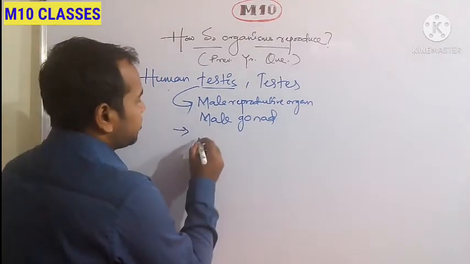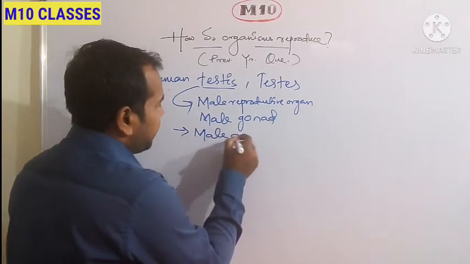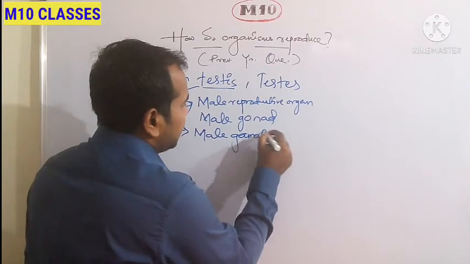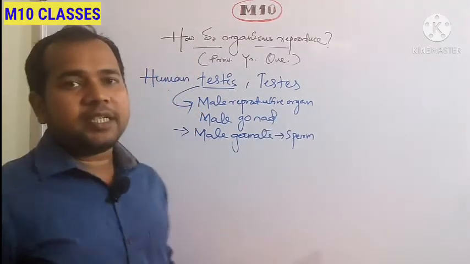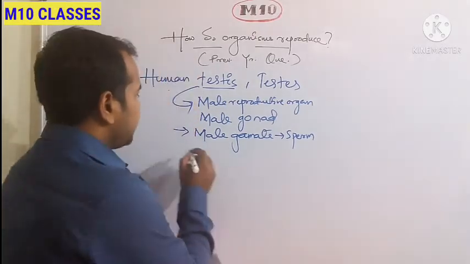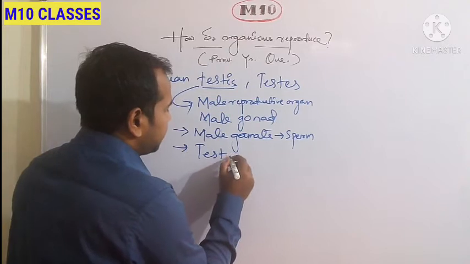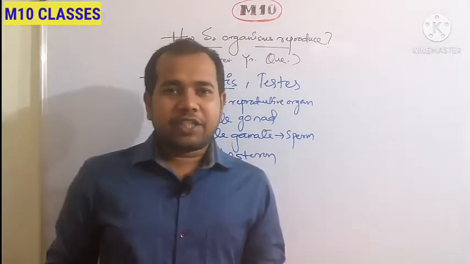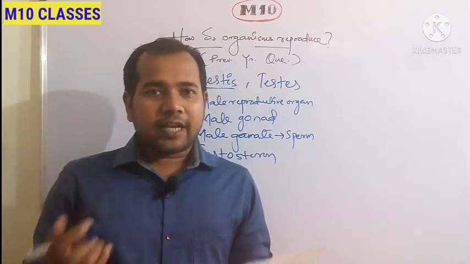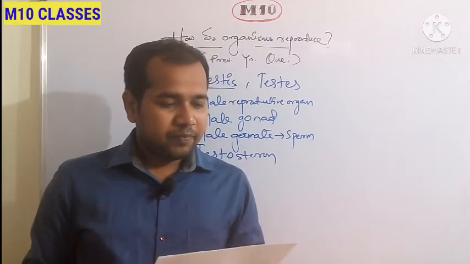First of all, it generates or produces the male gamete. What is the male gamete? The male gamete is the sperm, which helps in reproduction. Second, it secretes a hormone called testosterone, which regulates the secondary sexual characters in the human male. Let us go to the next question.